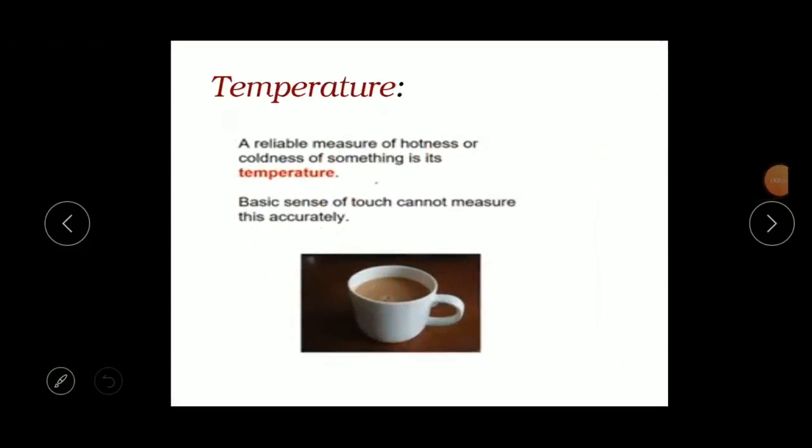A reliable measure of hotness or coldness of something is its temperature. We can also say degree. A degree of hotness or coldness of something is its temperature. Understood what is the meaning of temperature, children?